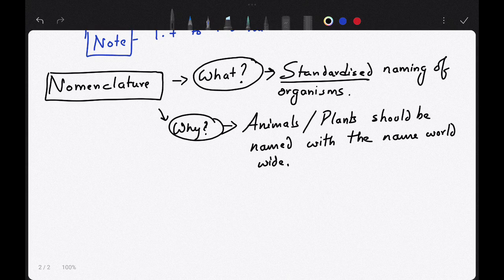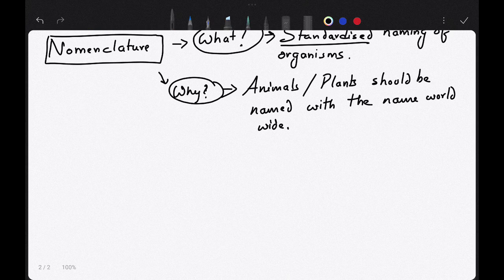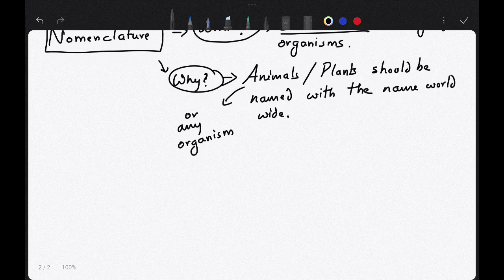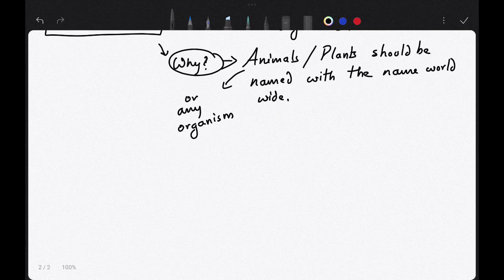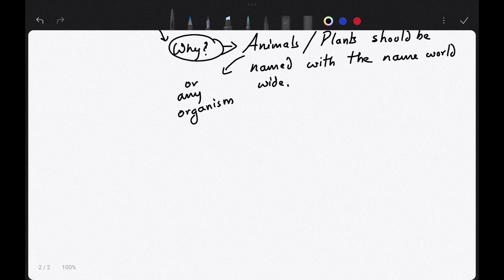Okay, it's not just animals and plants, any organism. So there must be some rules, some norms.